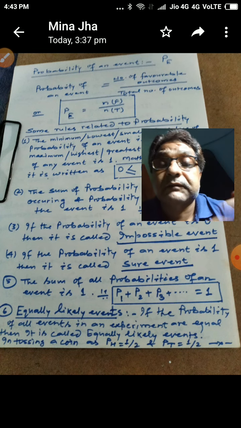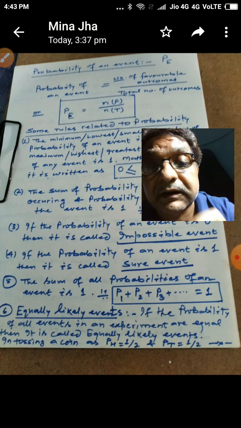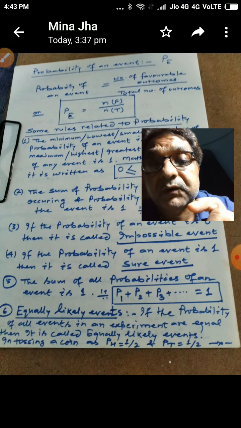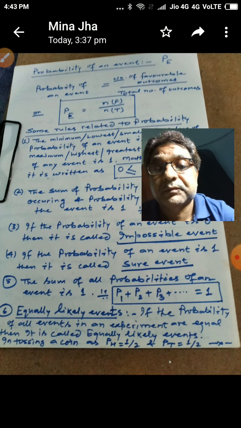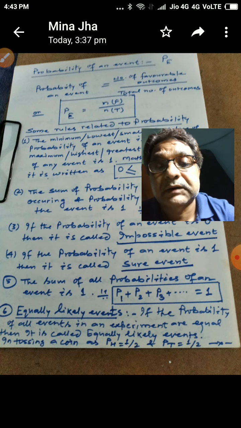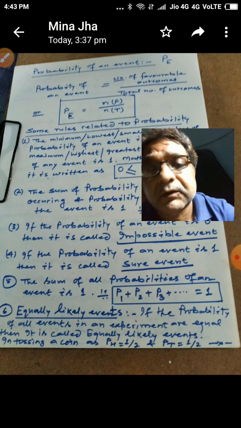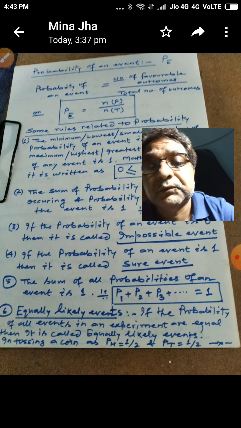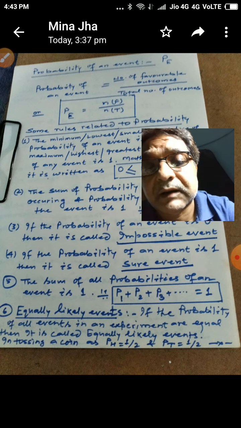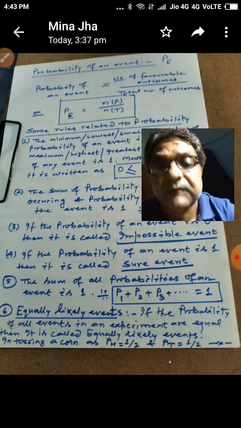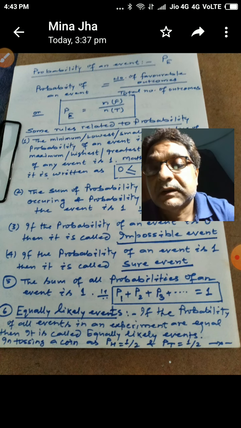For example, take the same case where in a bag there are only red balls. If it is said that you take one ball out randomly, then what is the probability of getting a red ball? Obviously you will answer 100%, because there are only red balls. So if we randomly pick any ball, a red ball will come. So 100% probability is there of getting a red ball from a bag containing only red balls. Such an event has probability 1. Such events are called sure events.